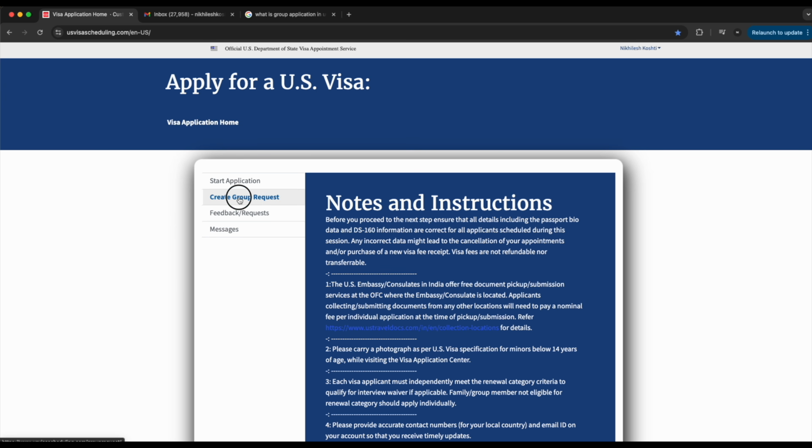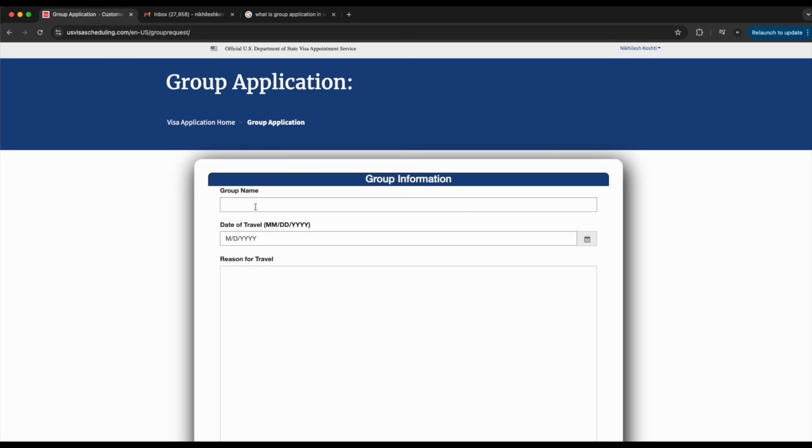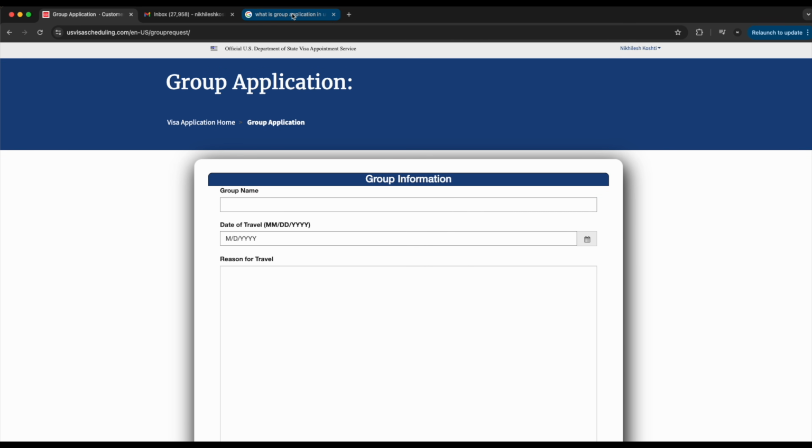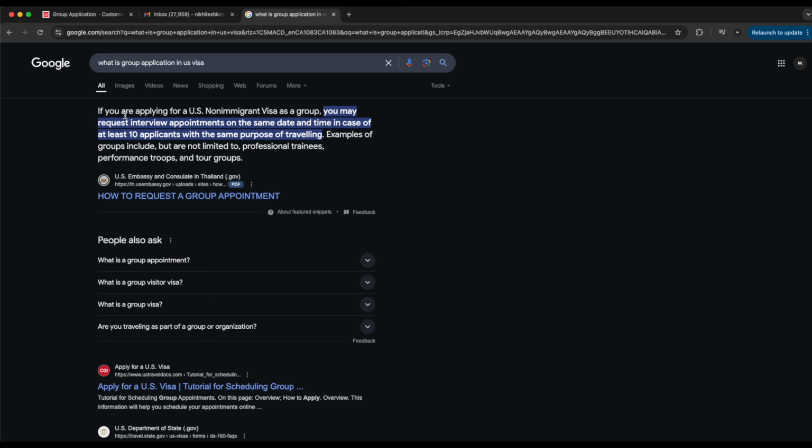So if you click on group application, you will see group name, travel reason and everything. But the main reason for group application is that if you're applying for a US non-immigrant visa as a group, you may request an interview appointment on the same date in case of at least 10 applicants with the same purpose of traveling. Examples of groups include but are not limited to professional trainees, troops or groups.